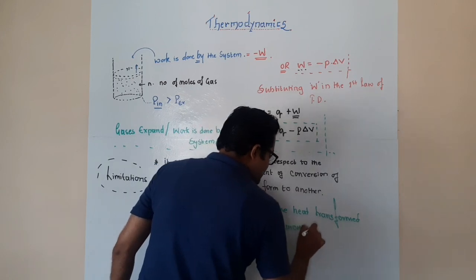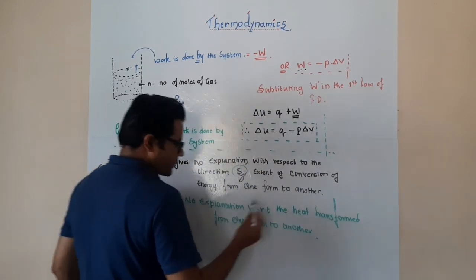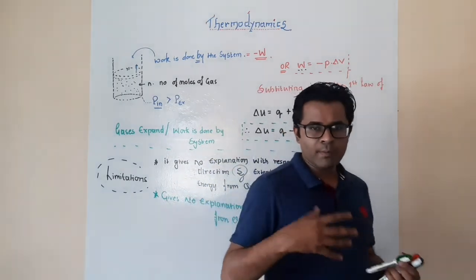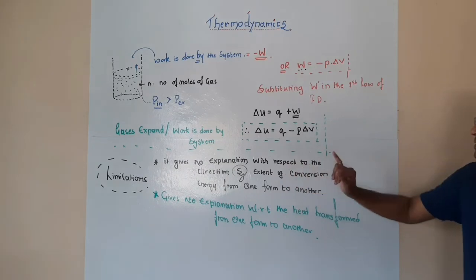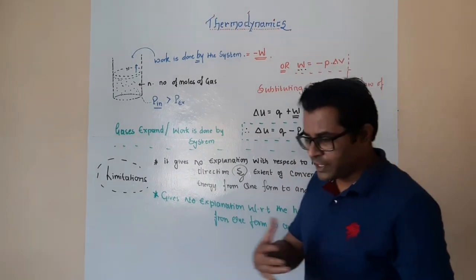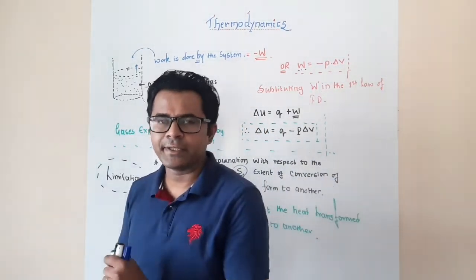So it fails with respect to the amount of heat transferred, and also it fails with respect to the direction and extent of the energy flow from one form to another.